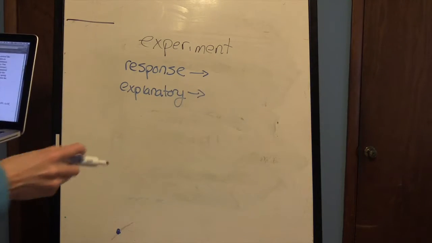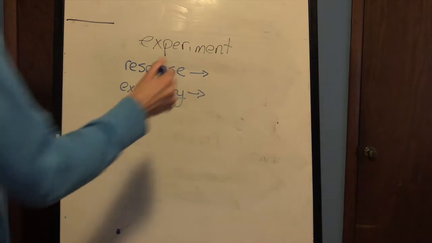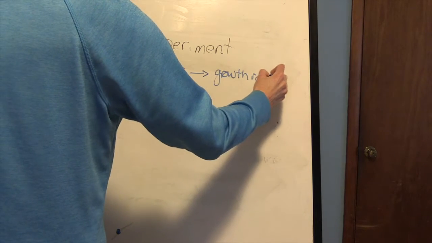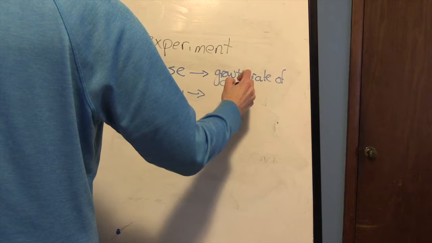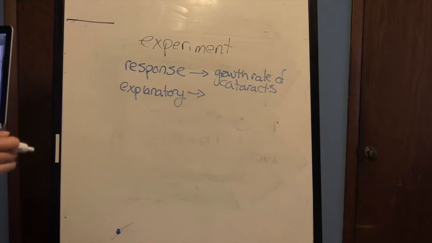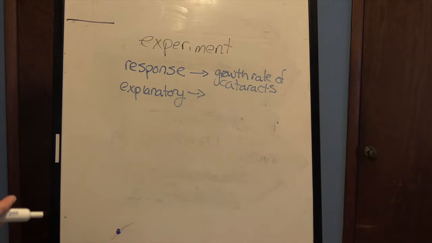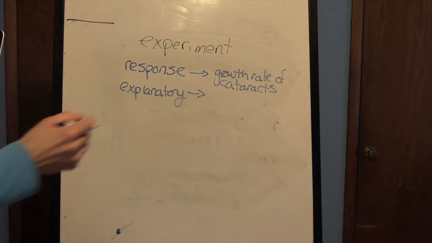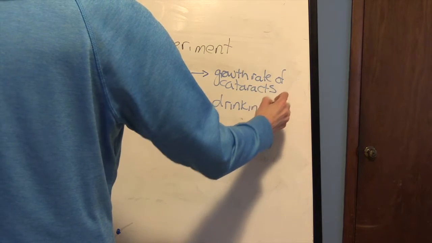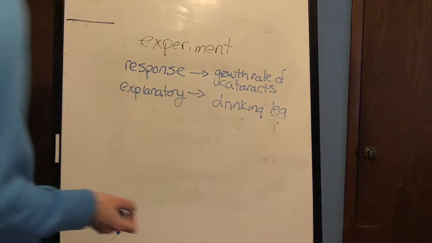So the response variable is what did you actually measure? And they were measuring growth rate of cataracts. Okay, so that's what we were actually measuring in this study, the growth rate of cataracts. The explanatory variable, okay, in that case it would be drinking tea. Or even just tea, okay?